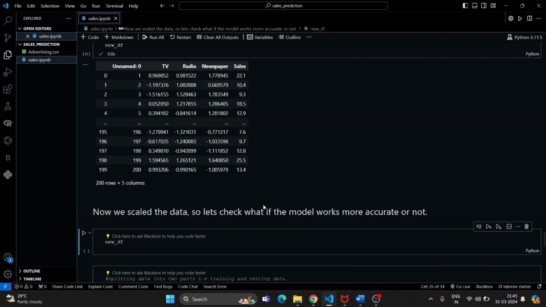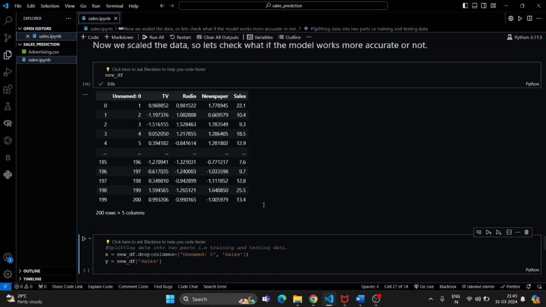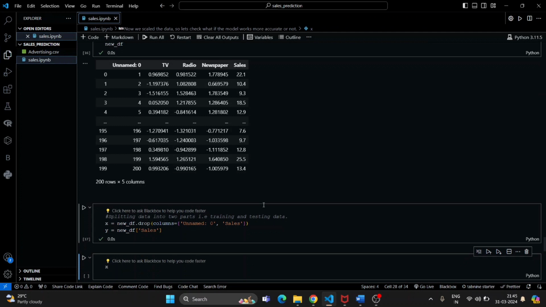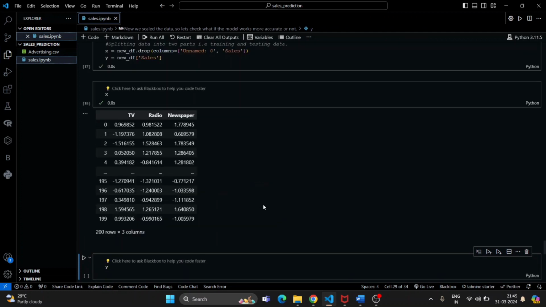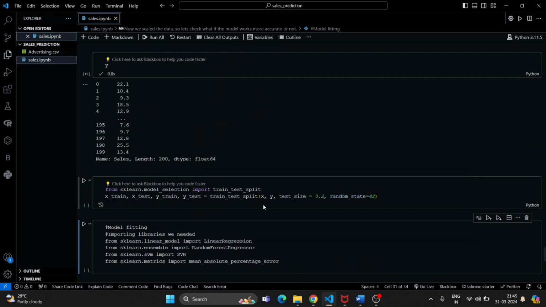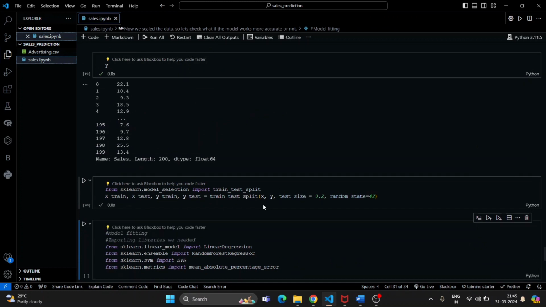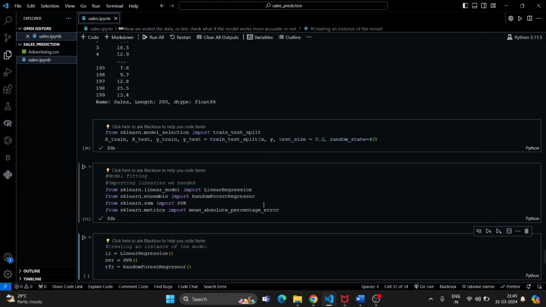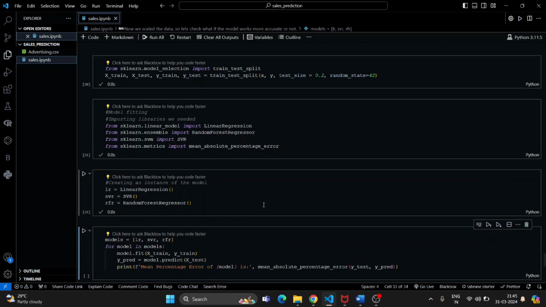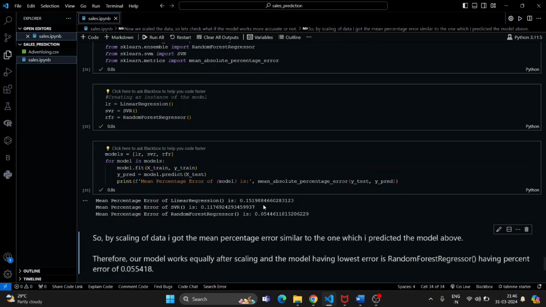So the new DF is this, and I am dropping the columns the same as above. We will be splitting the dataset into training and testing data, importing the libraries for the models, creating an instance, and then feeding the data.